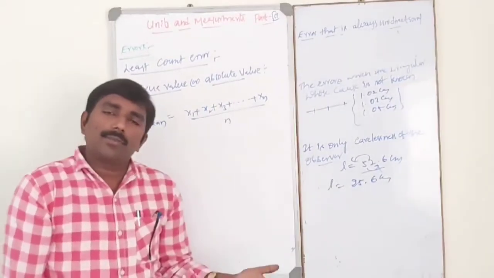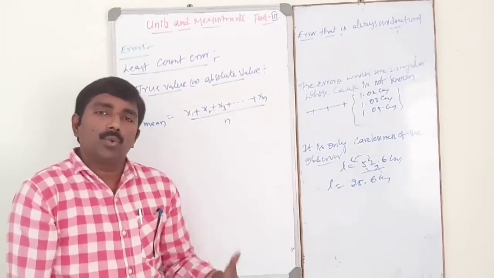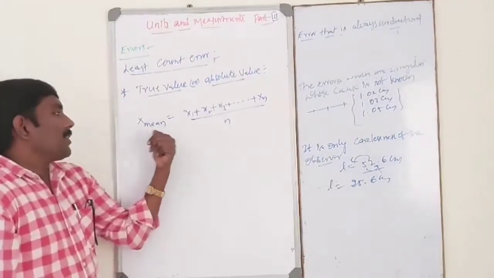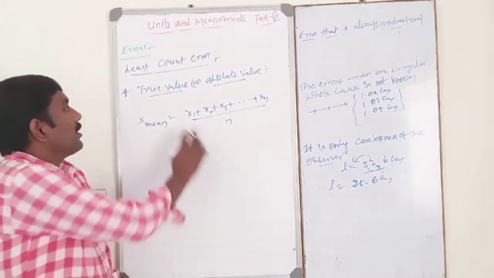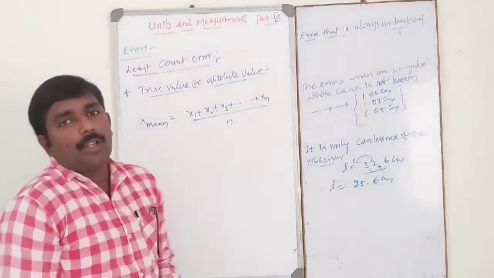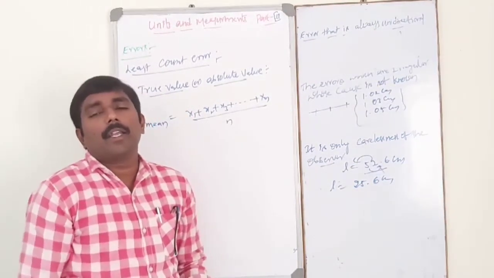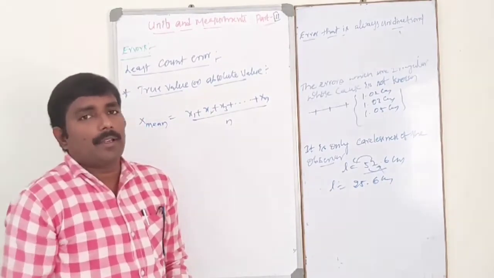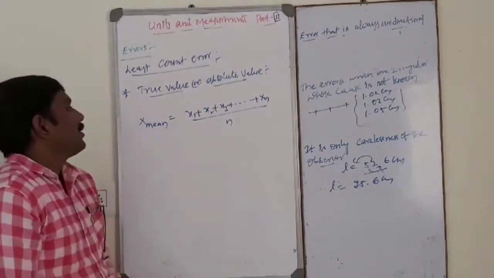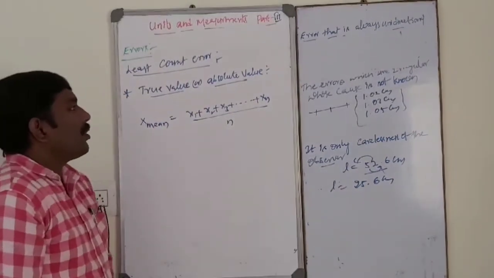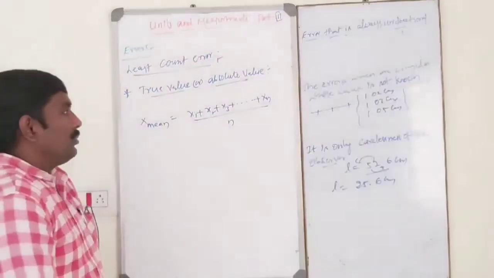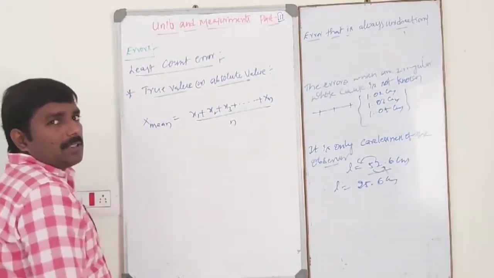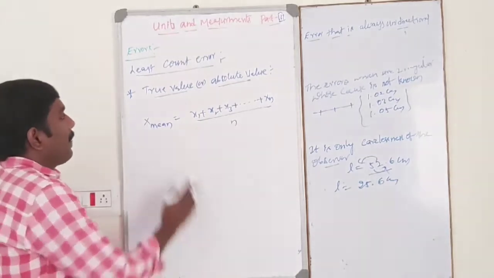If only 2 trials, x1 plus x2 divided by 2. So this is the average, x mean, that is the true value or absolute value. These x1, x2, x3 and so on are the different trials in an experiment. Next one.